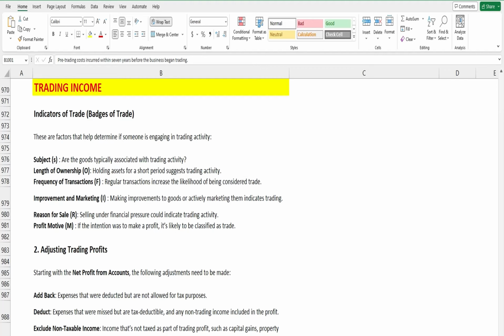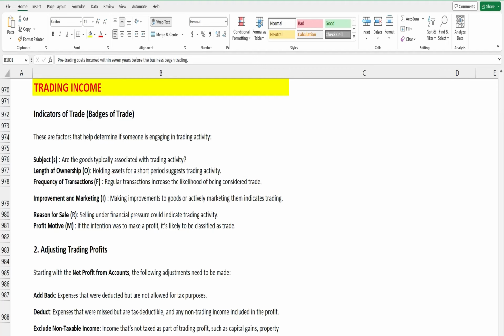So first of all, we need to look at the nature of the goods. Goods like gold, shares and property usually don't indicate a trading activity, because these are one-off transactions that happen rarely.